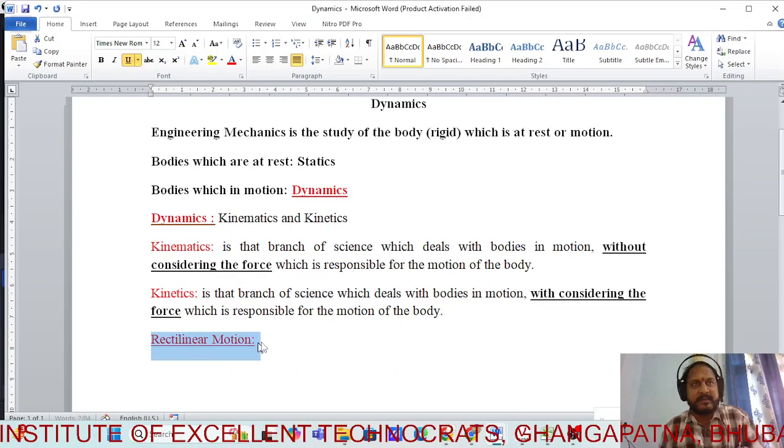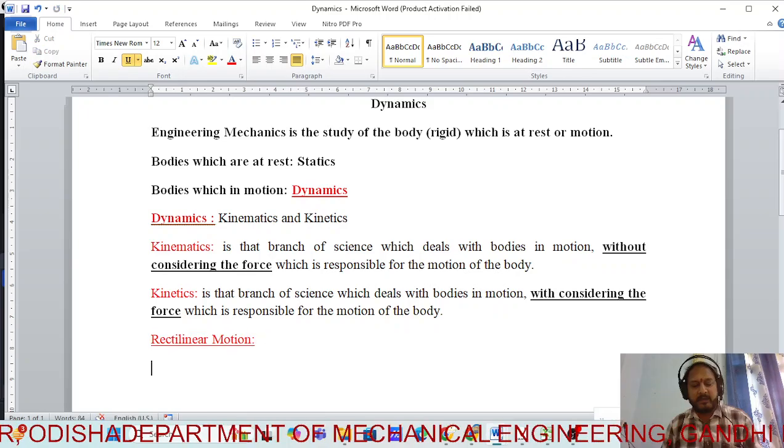As the name suggests, rectilinear. Can anyone say what is rectilinear? Suppose there is a straight road and you are walking on that road, then I say your body is in rectilinear motion. Or if you are walking on a road where at the end there is a curve and you are going through the curve, then I'll say you are in curvilinear motion. So there are two types of motions which you are going to study: rectilinear motion and curvilinear motion.